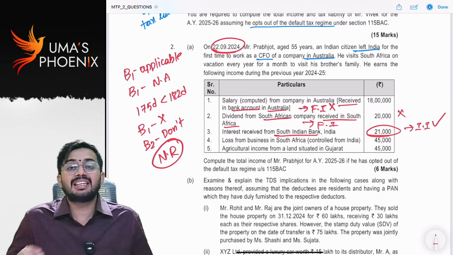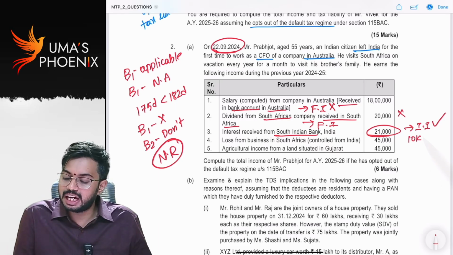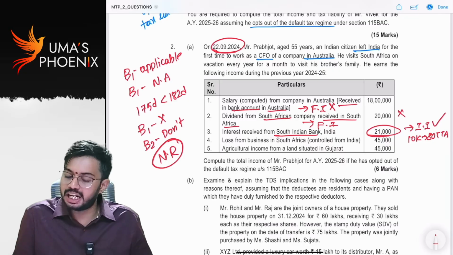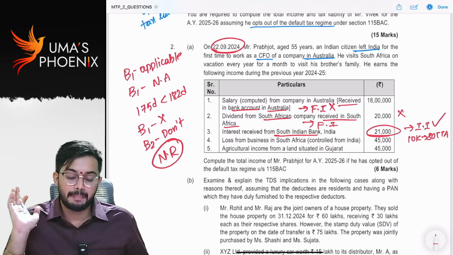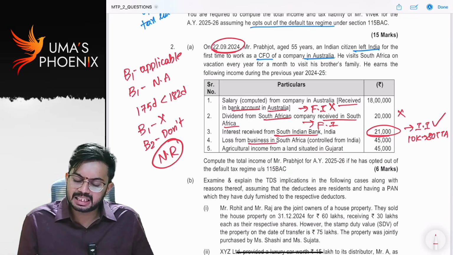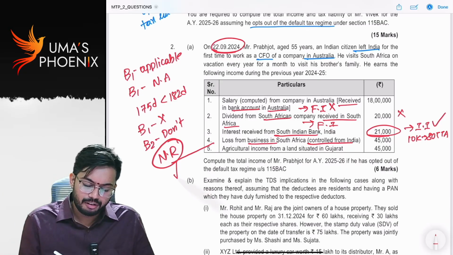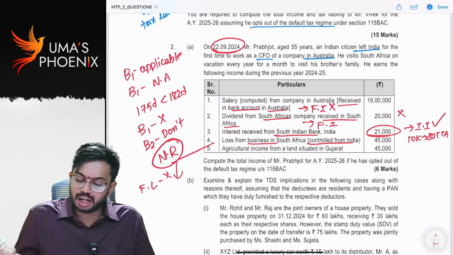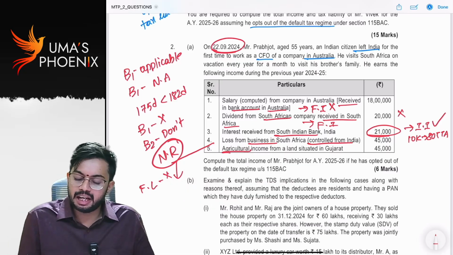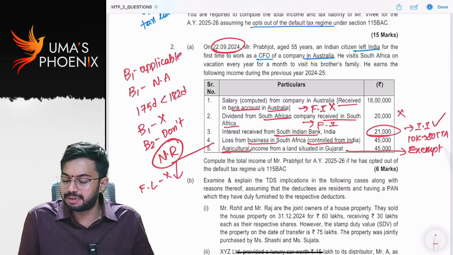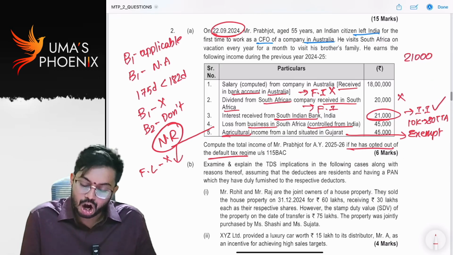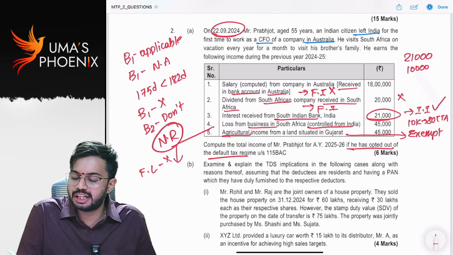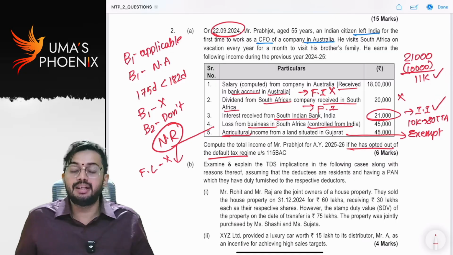If he is paying taxes under optional tax rates, a 10,000 deduction is available under section 80TTA. If he is paying under the default regime, that 10,000 deduction is not available. Loss from business in South Africa: this is a foreign loss. Foreign loss is not allowed to be set off. Agricultural income from land situated in Gujarat: agricultural income is fully exempt. So the taxable amount is 21,000, and he is paying taxes under the optional tax rate, so the 10,000 deduction is allowed. So 11,000 is taxable. Is it clear?